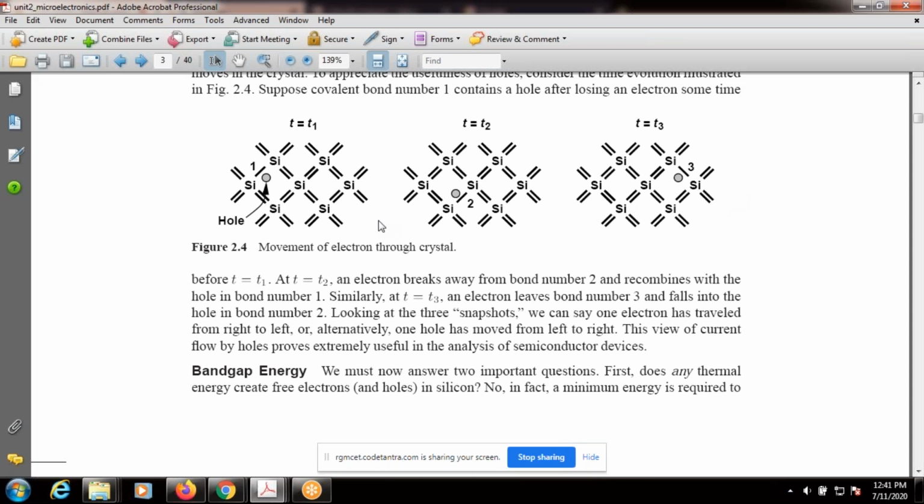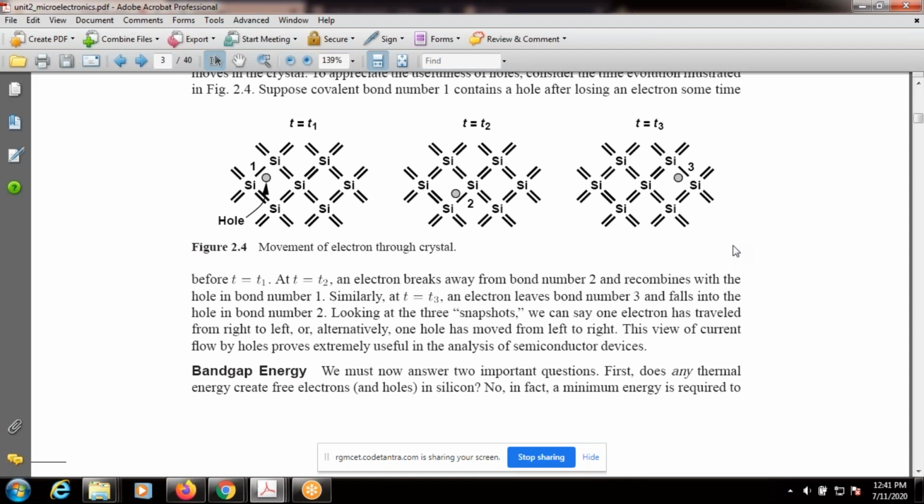Then what is the hole movement here? Observe the hole. In the first case, at T equal to T1, what is the hole? The hole is at bond number 1, left side. At T equal to T2, what is the hole? Bond number 2. Then at T equal to T3, what is the hole? Bond number 3. What is the movement here? Left side to right side.